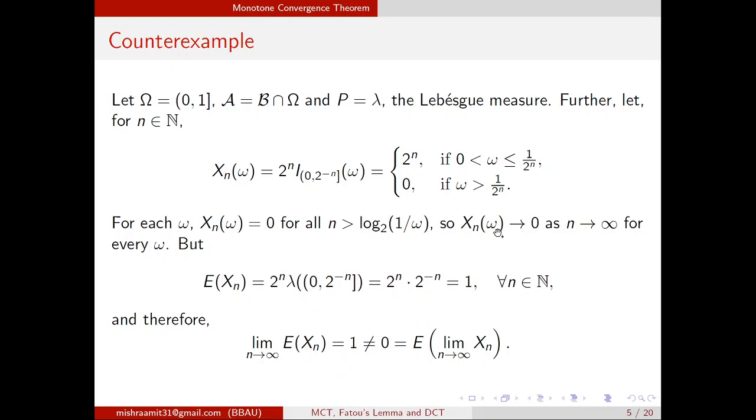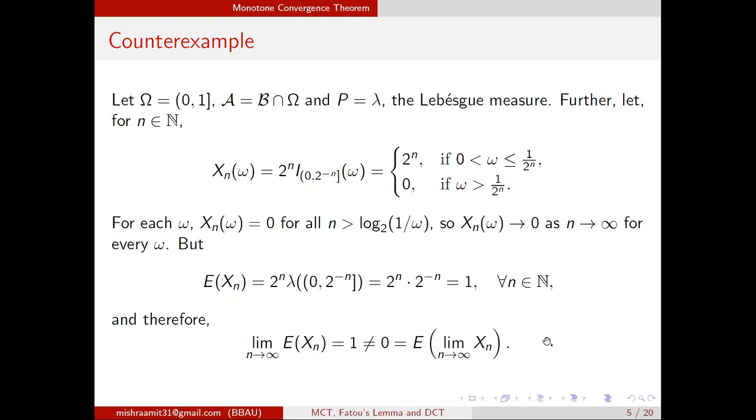But you know that Xn(omega) converges to 0. That means expected value of limit Xn is expected value of 0, which comes out to be 0. And we can easily see that limit of expected Xn is 1, but expected value of limit Xn is 0, and both are not the same. So this is an example where we can see that we cannot interchange this limit and expectation easily.